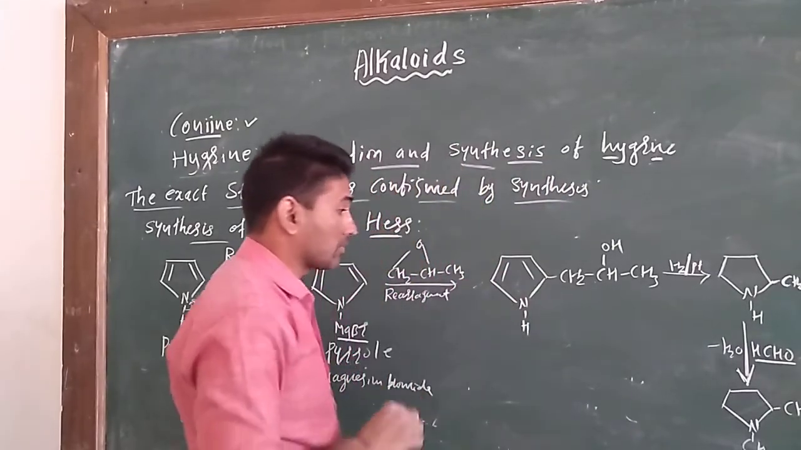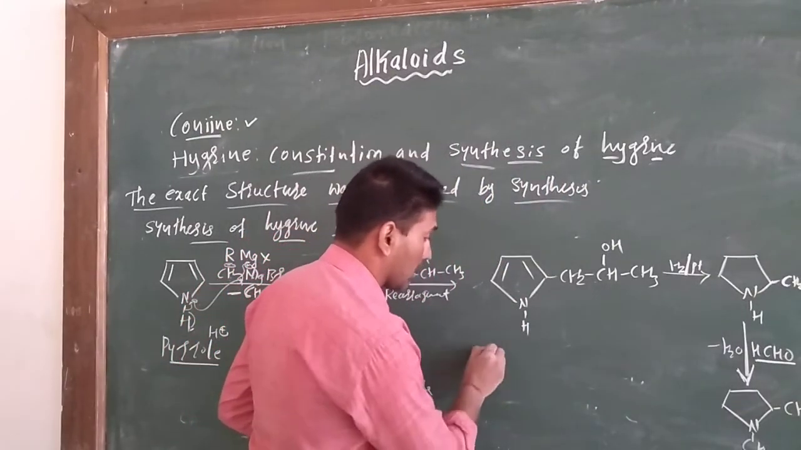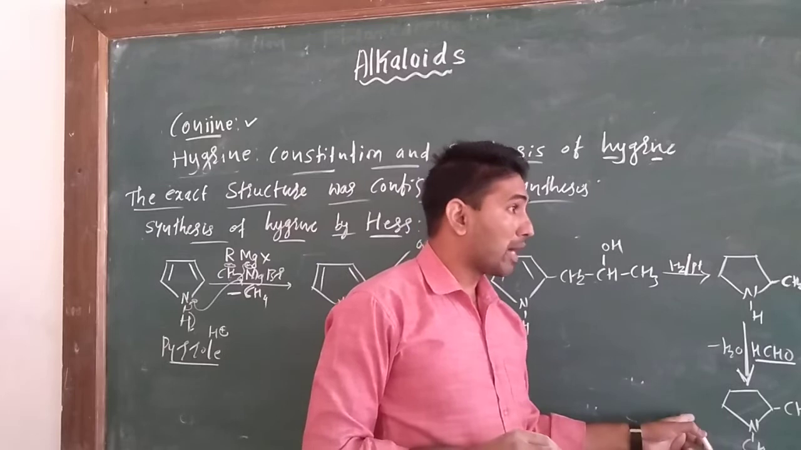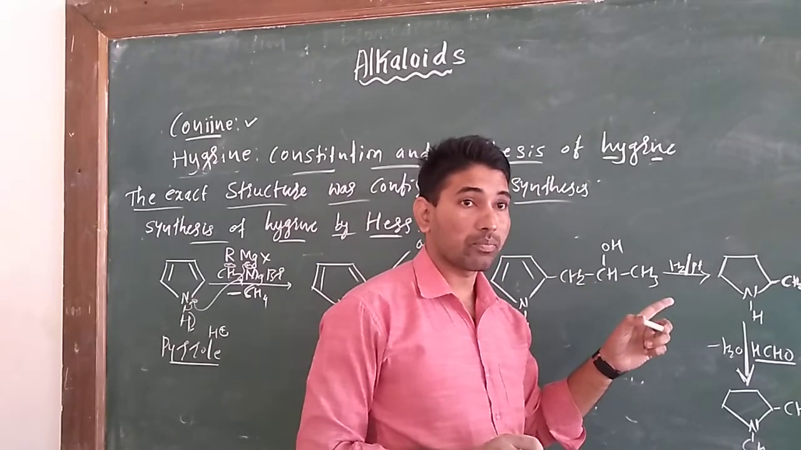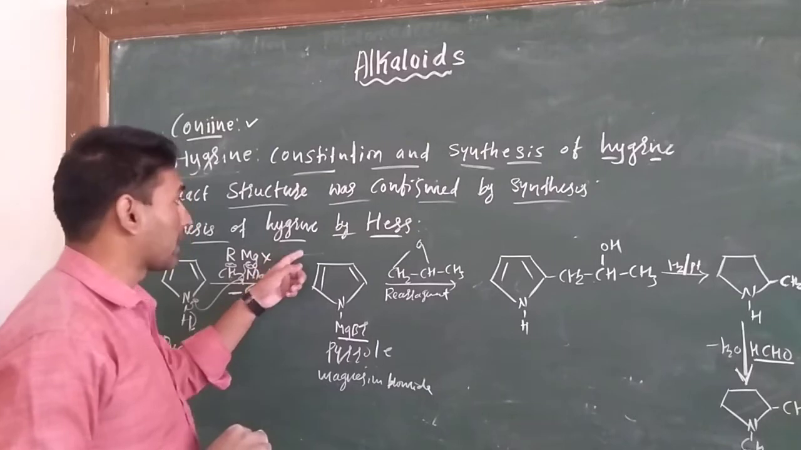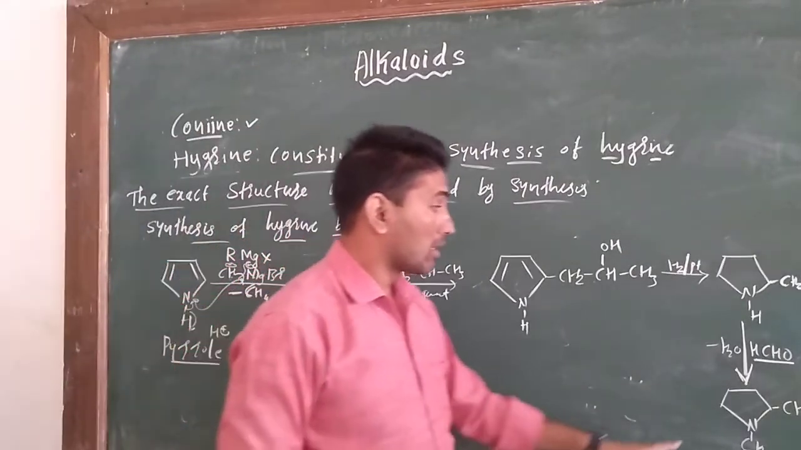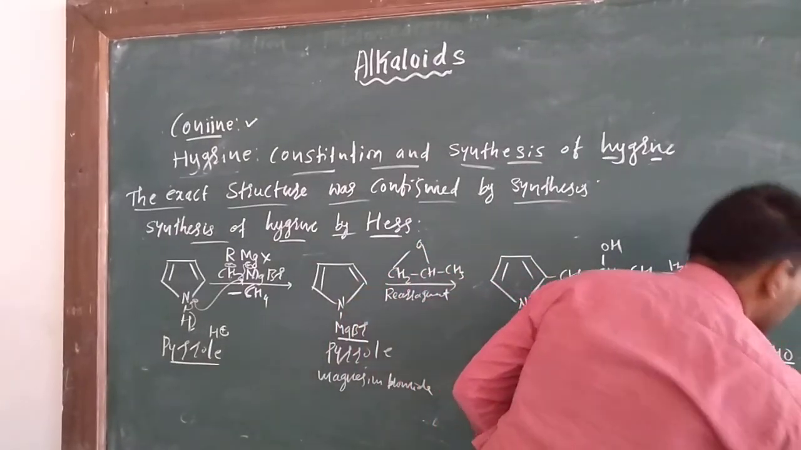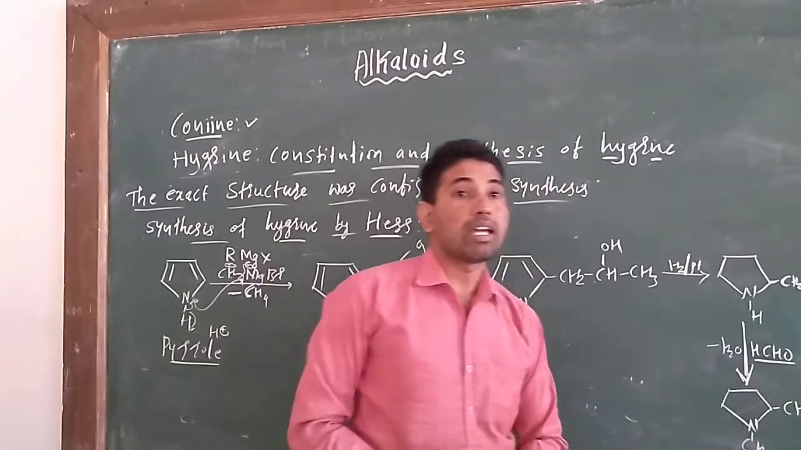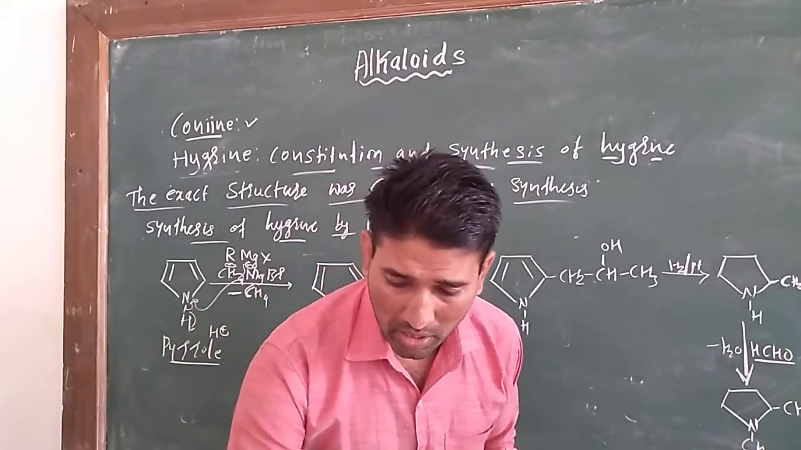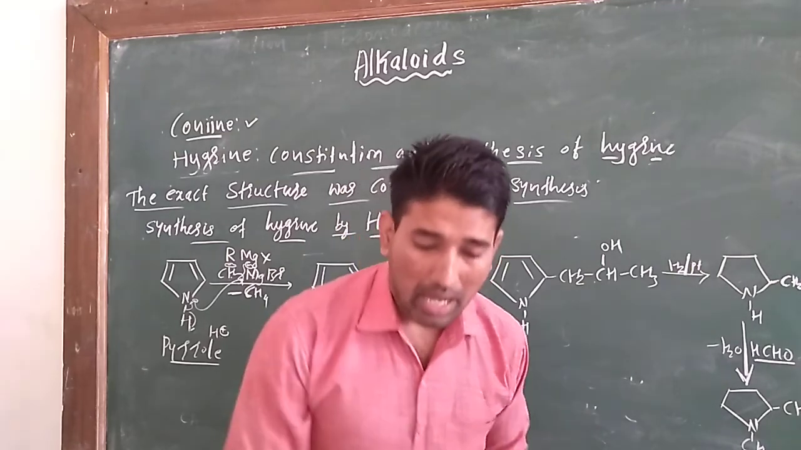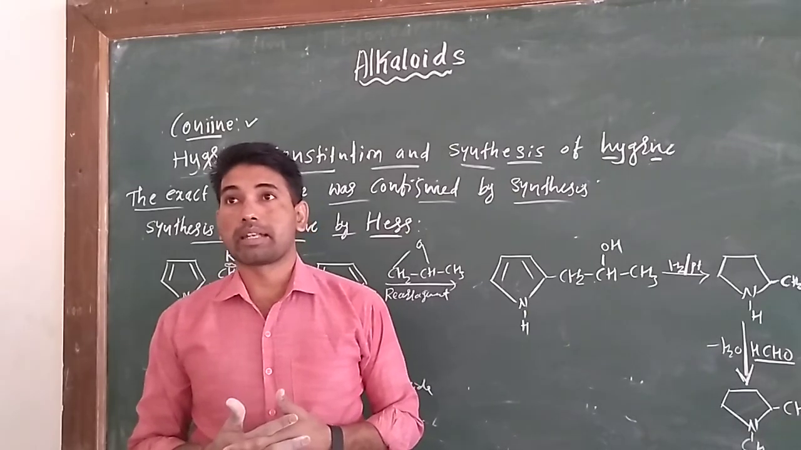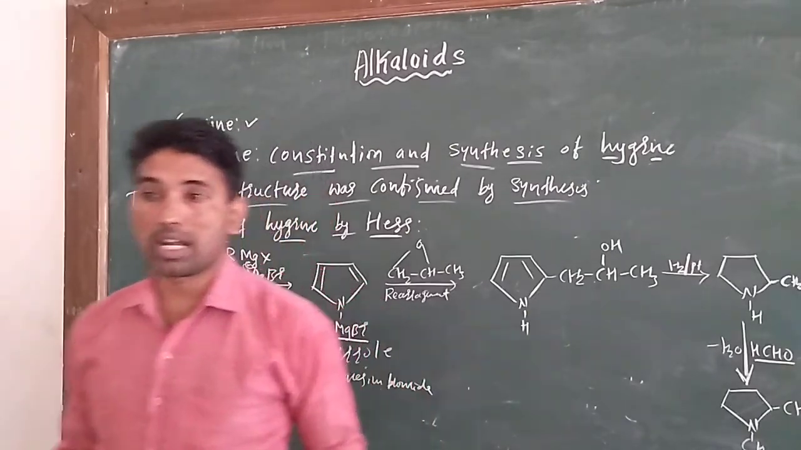It shows that the second structure is correct as compared to the first structure. On the basis of the synthesis of hygrine by the Hess method, we prove that the second structure is correct, that is CH2 C double bond O CH3. This is the constitution and synthesis of hygrine. And in the next class, we are going to discuss the next alkaloid, nicotine.